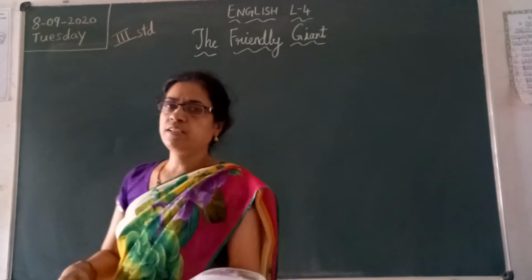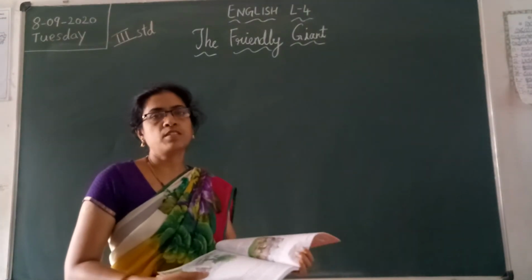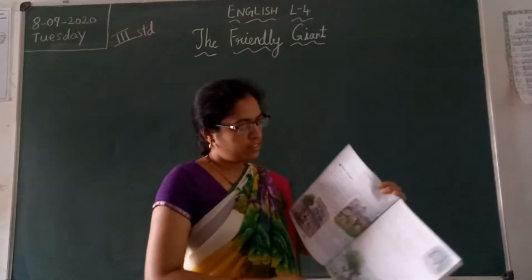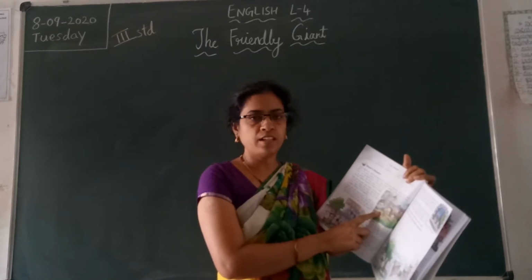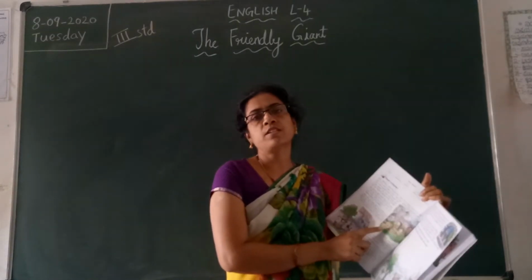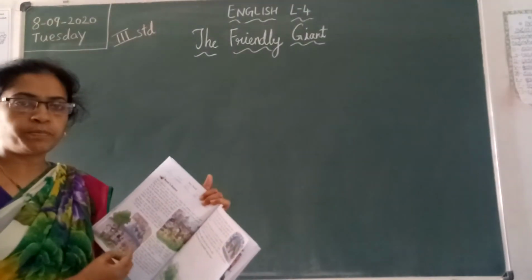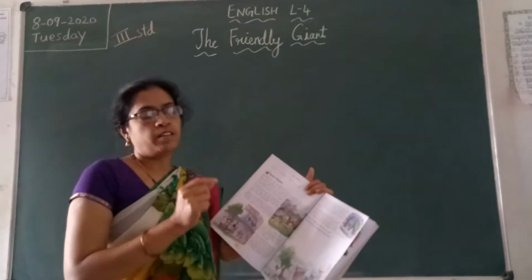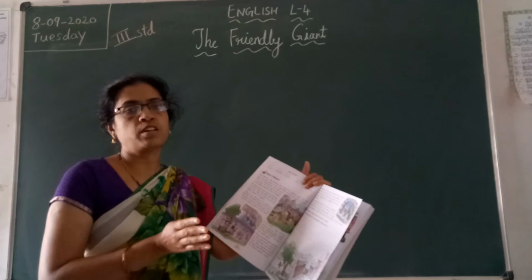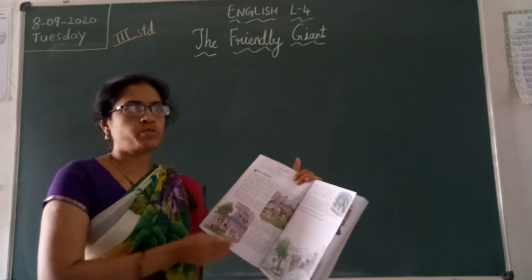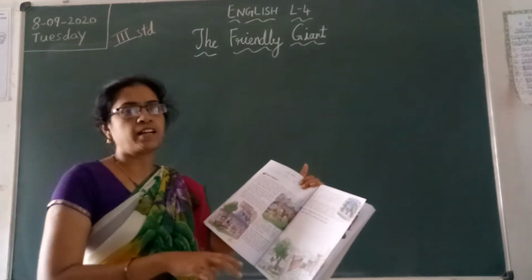So what is the story, children? Do you remember how the giant was? The giant was selfish. He did not allow the children to play in his garden. The giant was living in the castle. He had a very beautiful, very lovely garden. He built a high wall around his castle and he put up a notice board stating trespassers will be prosecuted, means punished. So no one should enter his garden. He was very selfish. He used to say, I will not allow anyone to play in my garden. It is my garden.